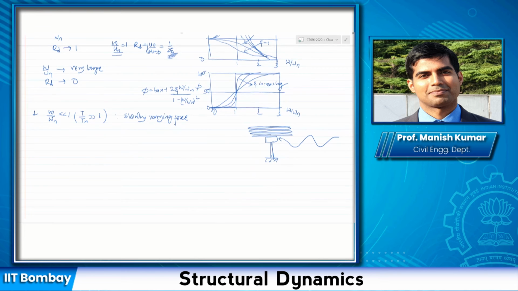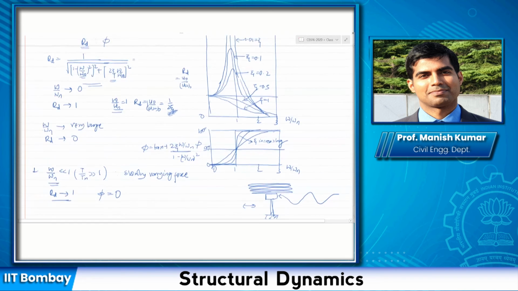For this case, we obtained that RD approaches 1, and you can physically imagine this. If you apply the force very slowly, your structure would move in tandem with the force. So there is no dynamic amplification here. You are applying a very slow force, so the structure is moving together with you. And our phi was actually 0 in this case.